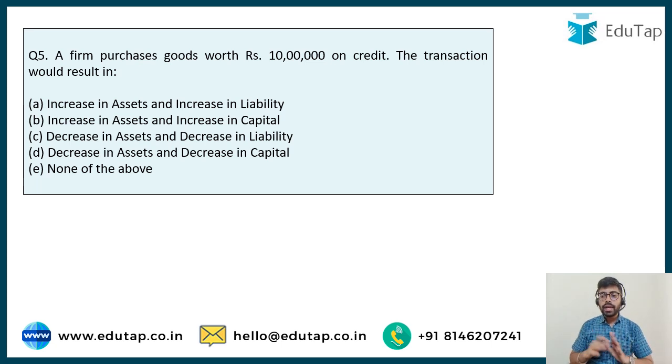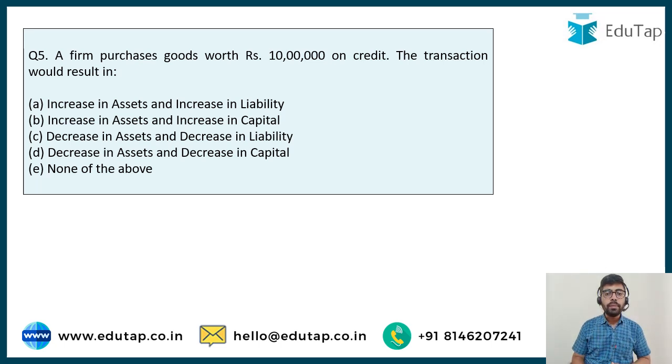So we have seen that a transaction would impact different kinds of accounts. Basically, it is going to have a double effect. The double effect can be on any set of accounts, asset, liability, capital. So we are being asked how assets, liability or capital are going to be affected by this particular economic transaction.